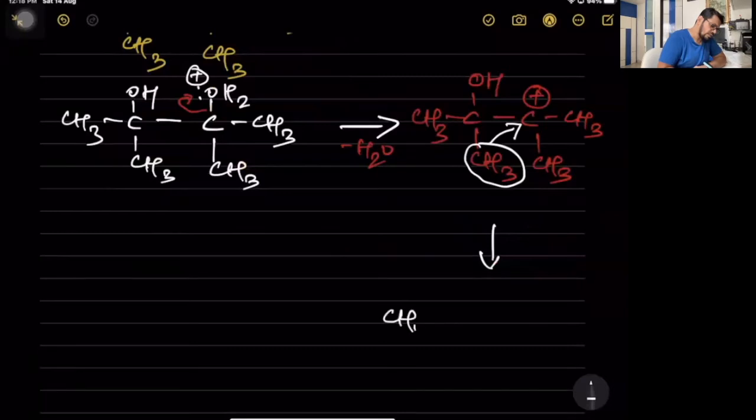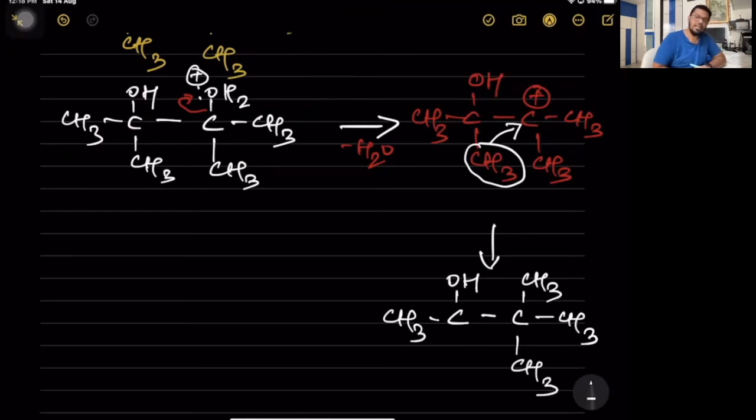We will have CH3, C, OH. This becomes C, 2-methyl. The methyl group has gone there, and now this acquires a positive charge because the carbocation has shifted there.